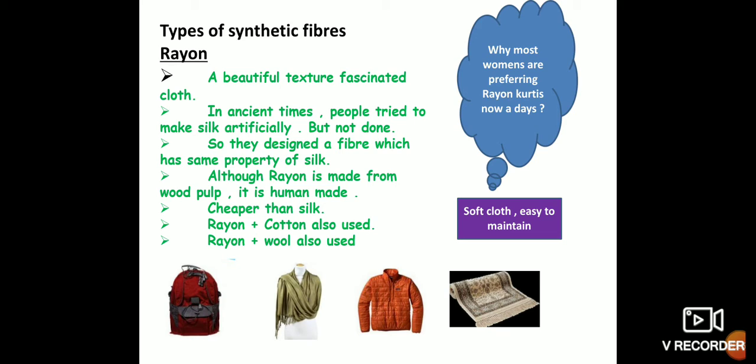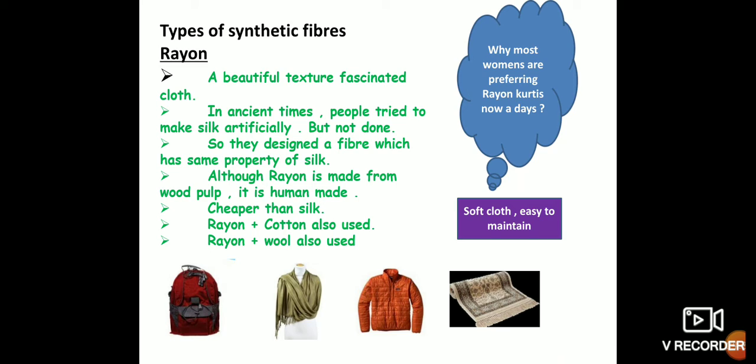Although rayon is made from wood pulp, it is human made. Rayon is made from the wood pulp of trees, but it is made by humans. The raw material is wood pulp, but humans are making it. So it is human made, and rayon is much cheaper than silk. It looks like silk, but it won't cost as much as silk.